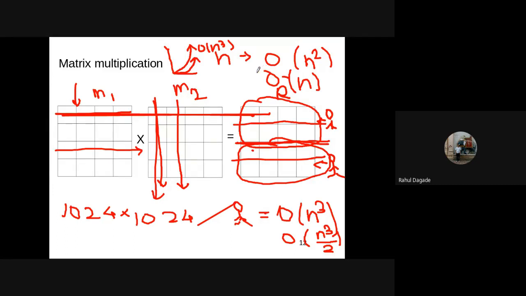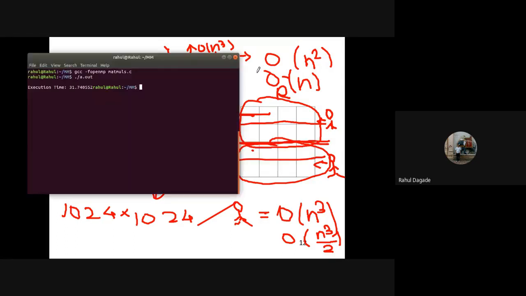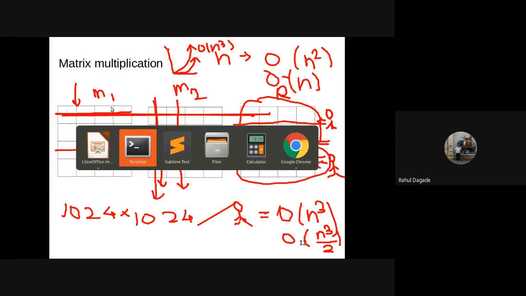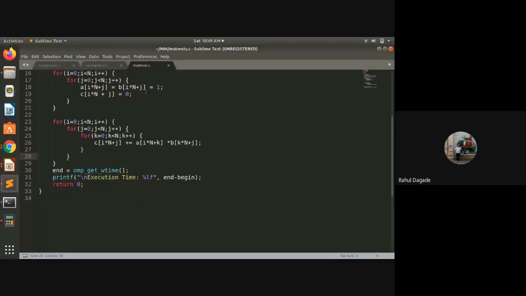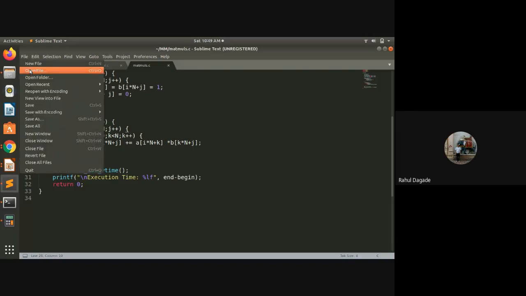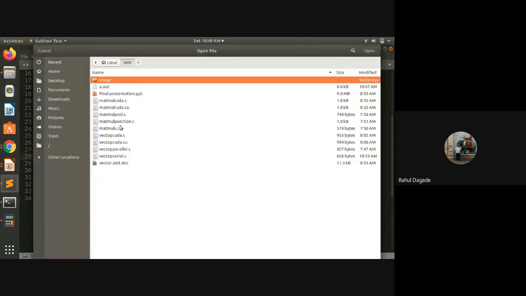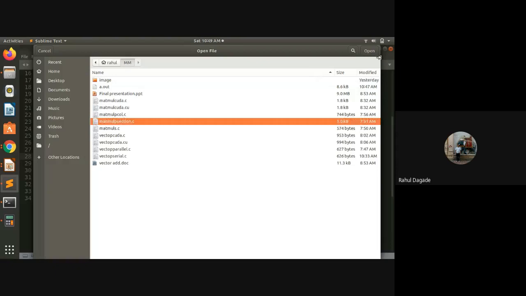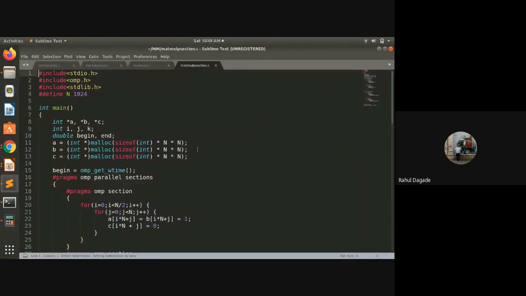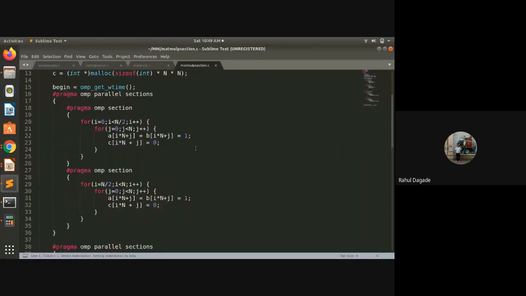All right. Now let us see how much time it has taken. So it has taken around 31 seconds to complete this task. Now what we will do, we'll make it parallel using our cores available. So how can we do it? I already have one program. There is one concept in OpenMP called sections. Using sections, what we can do, now we have two.